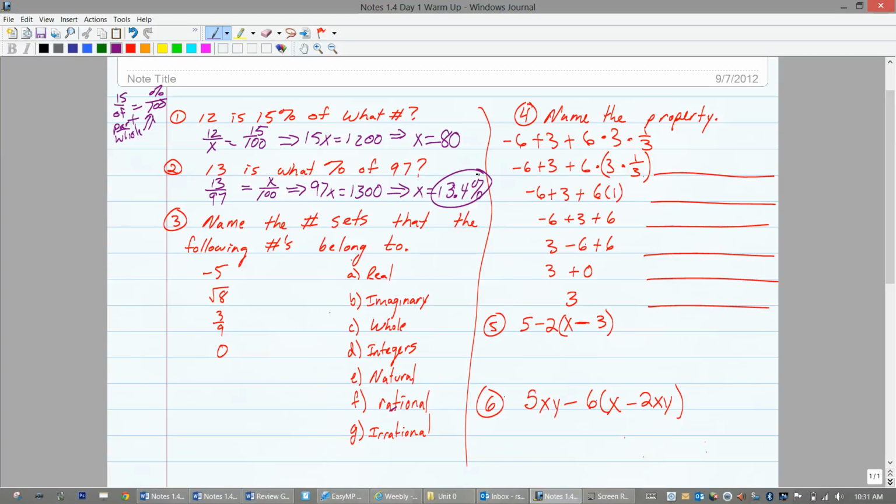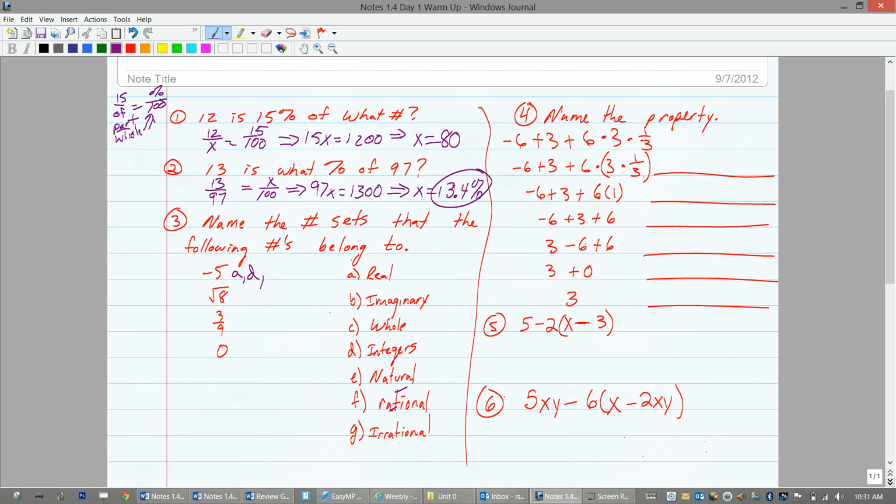Name the sets that the following belongs to. -5. Is that a real number? Yeah, all the ones we've studied are real numbers. Is that an imaginary number? We've never studied an imaginary number, so that's not any of them. Is it a whole number? No, because it's not 0, 1, 2, 3, 4, 5. Is it an integer? Yes, because it's 0, 1, 2, 3, 4, 5, and they're opposites. Those are integers. So it's an integer, which is D.